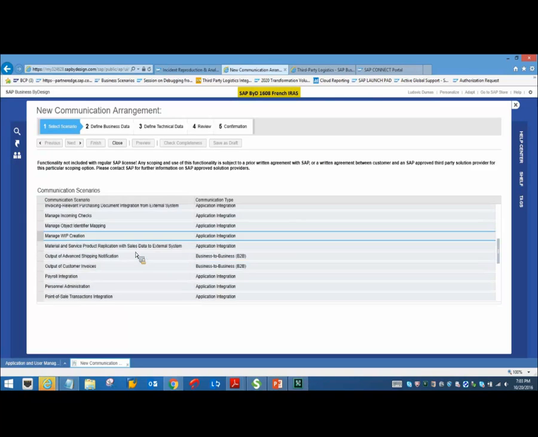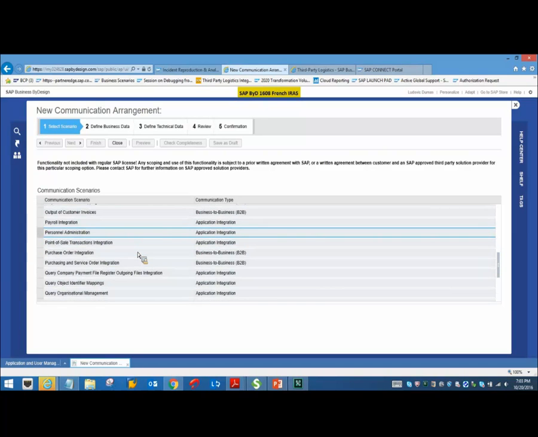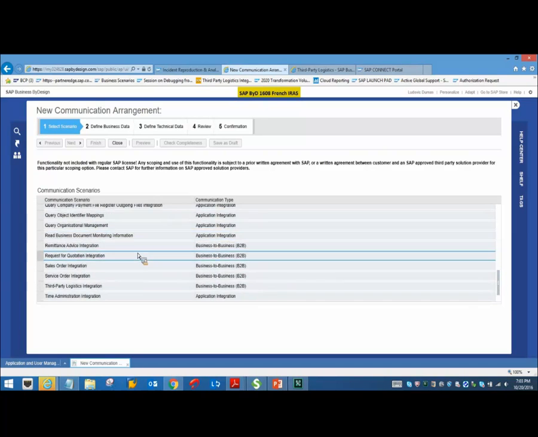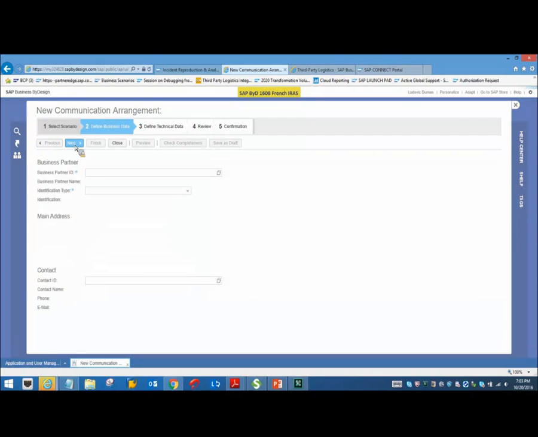So let's see the predefined communication scenario for third-party logistics integration in the SAP BYD system. So you see at the very end you have something called third-party logistics integration, which is a B2B communication type, which means that this message flows between two business entities. Okay, let's select that scenario and go next.